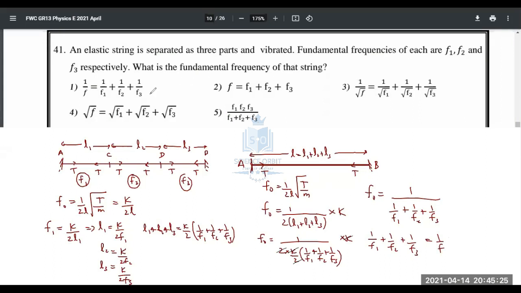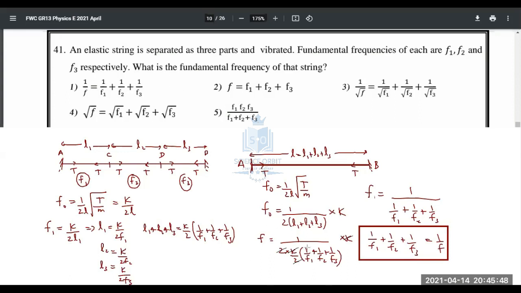It's given as f. F is the fundamental frequency, I think, the final answer, simple f. So I will take that as simple f, because the final answer is f now in the answer, right? The options given. So what is the answer? Should be the first one, isn't it? First one, because they have given a relationship like that.